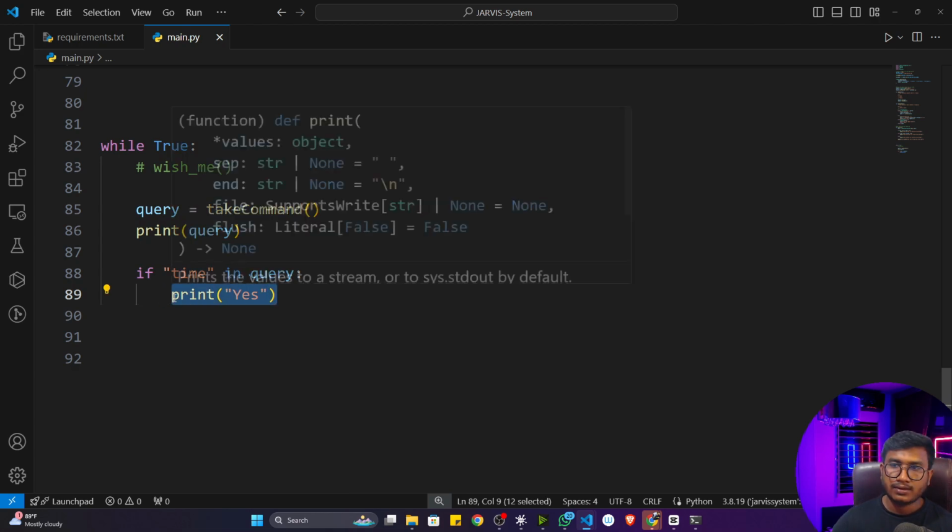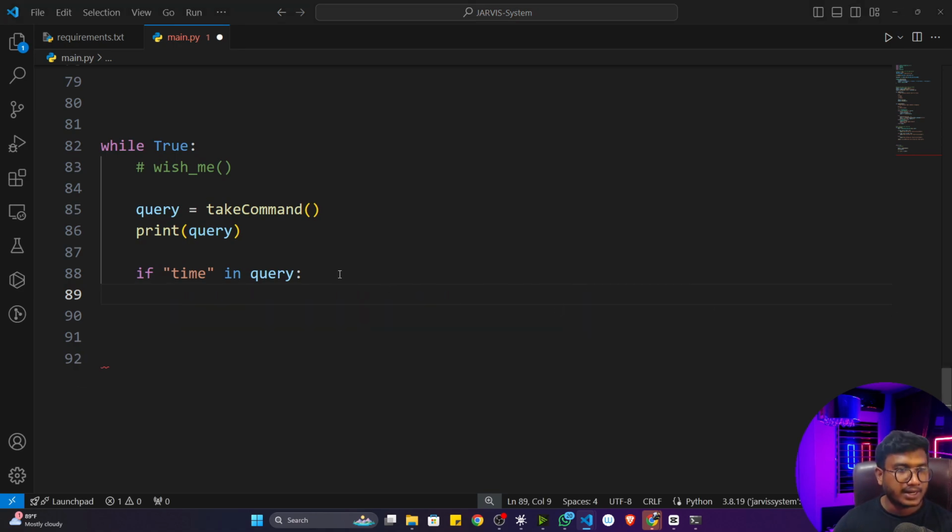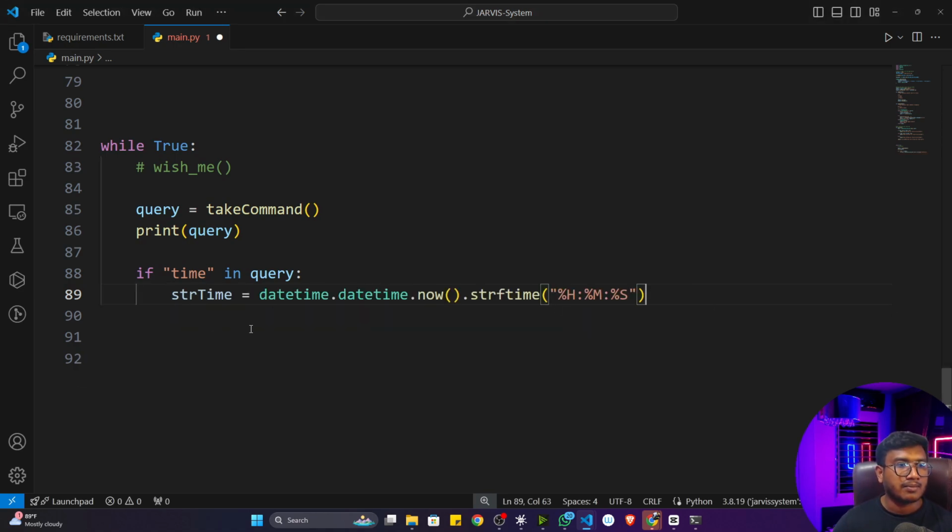Once time is there, I want to speak the time from my Jarvis. I can use the same datetime package to get the time. That's how I can get the current timestamp from my system. You can see, first of all, I'm getting the hour, minute, then seconds. Then I want to speak this from my Jarvis, so I'll call my speak function. Inside that, I'll write, sir, the time is, this is the time. Now see, if I execute the program, let me show you.